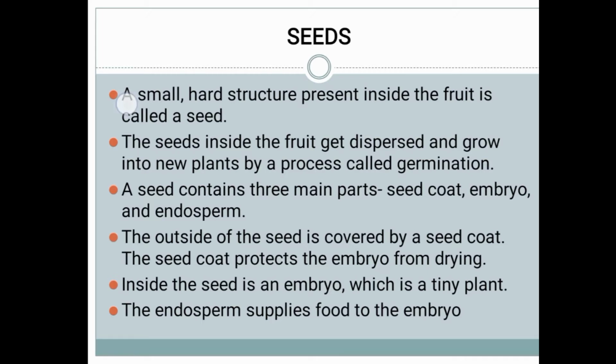So what do you mean by seed? A small hard structure present inside the fruit is called a seed.